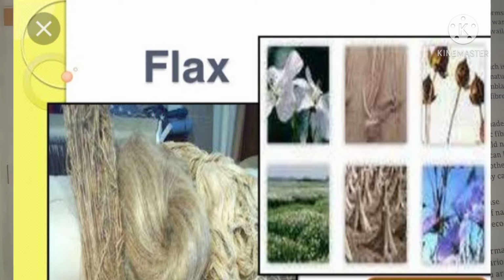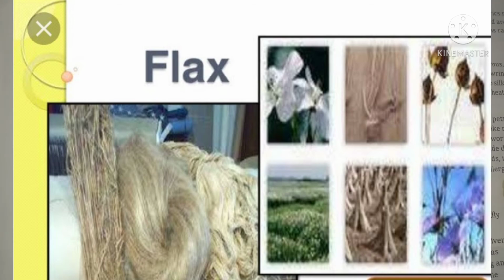It is a fiber obtained from the stalk of flax plants, and fabric made from it is called linen. From the flax plant we get linen fabrics. Linen fabric is shiny, smooth, durable and easy to wash like cotton. It wrinkles very easily. It is cool, absorbent and is suitable for summer wear.